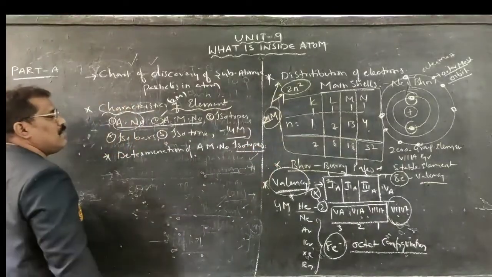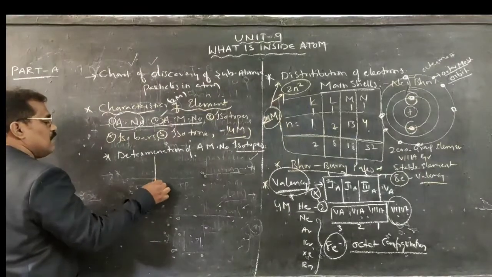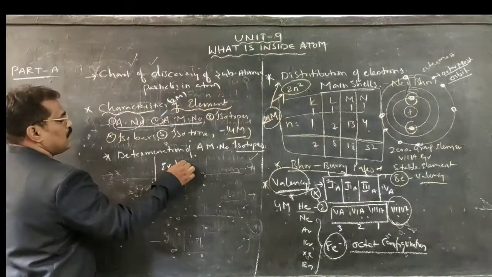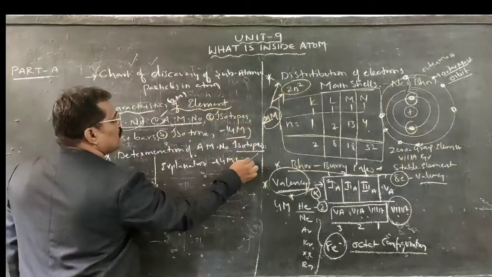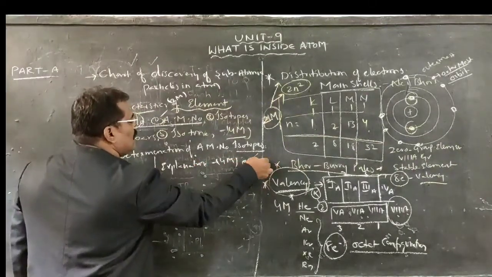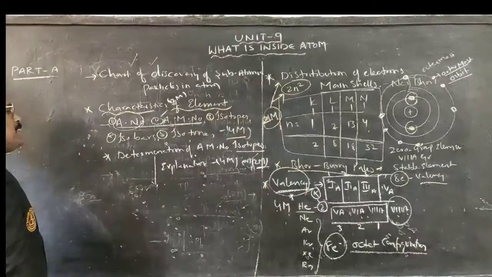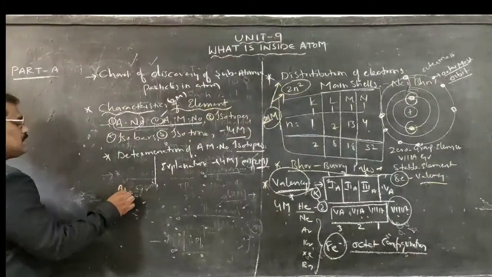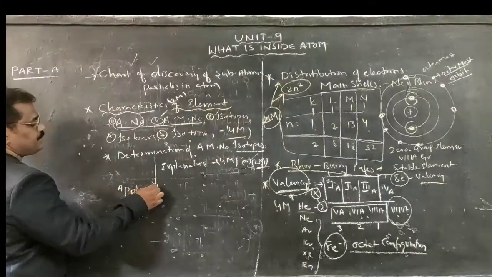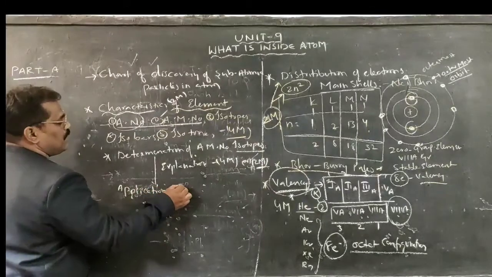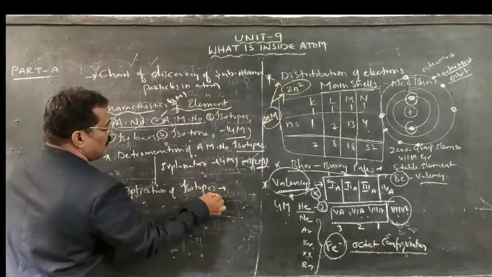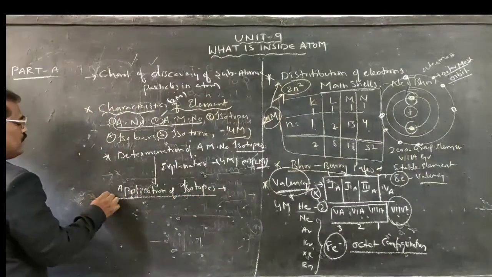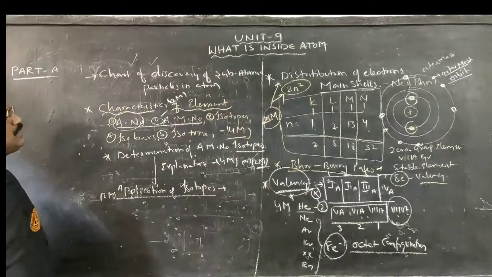How we can determine by using isotopes? A little bit of explanation is there. That explanation you may be asked for 4 marks or 2 marks also. And applications of isotopes. For 2 marks you may be asked.